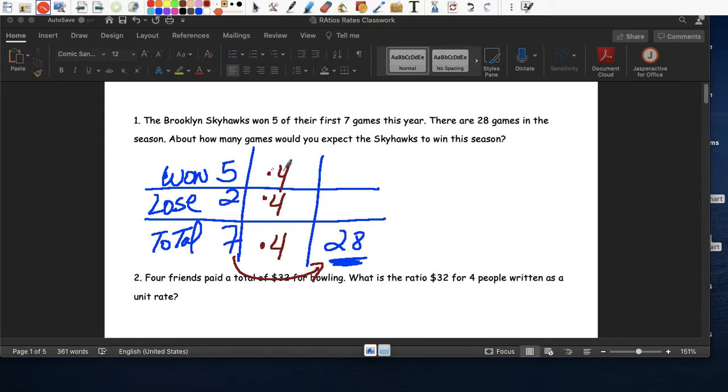So that would be 5 times 4 is 20, and 2 times 4 is 8. So notice when we add 20 plus 8 is 28, and when we multiply here, 7 times 4 is 28. So how many games can we expect the Skyhawks to win this season? We expect them to win 20 games.